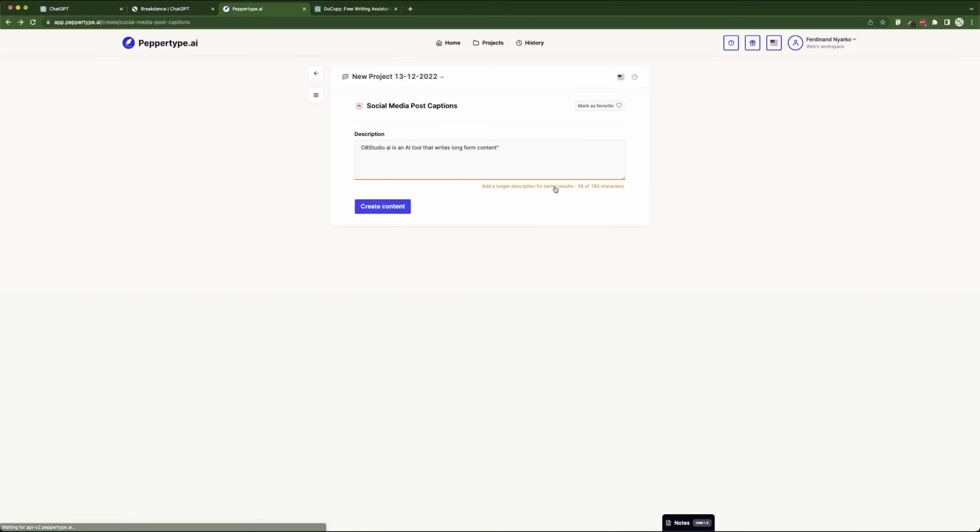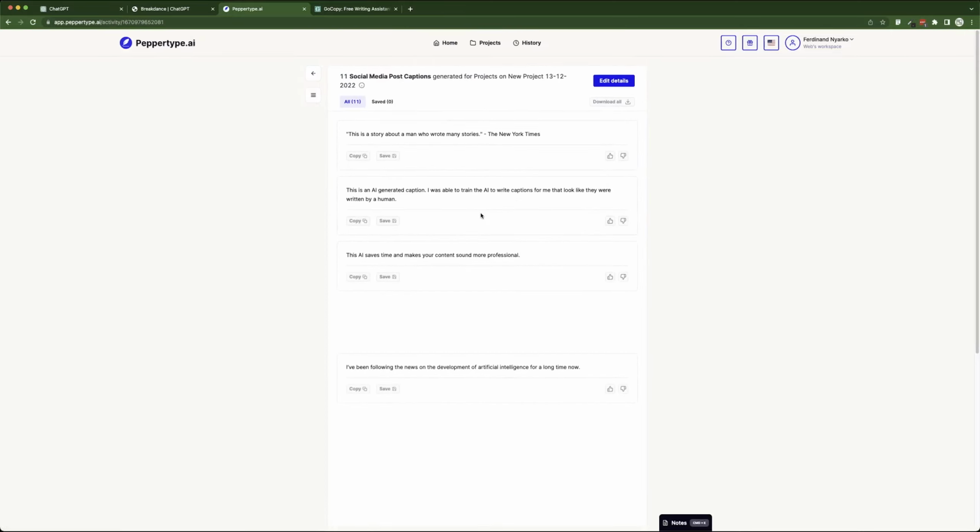So I'm going to edit. I'm going to click on generate again, because who is your designer is definitely not something I was looking for. There's a story of a man who wrote stories, New York Times. Yeah, something has gone wrong over here.